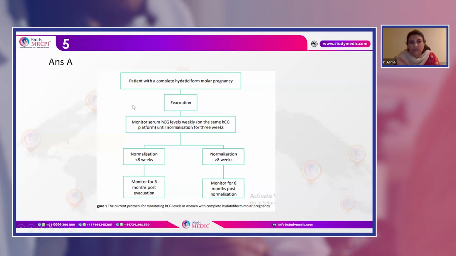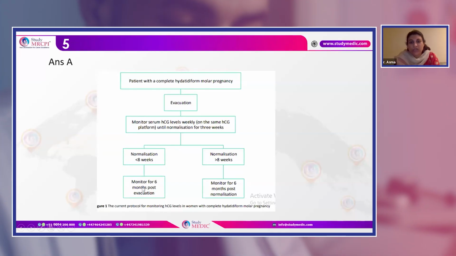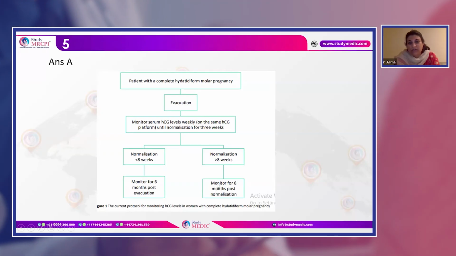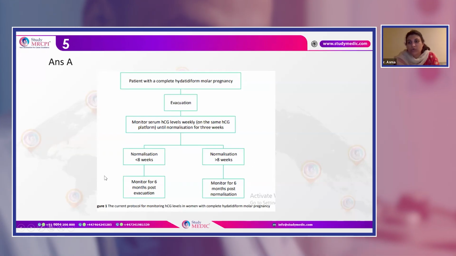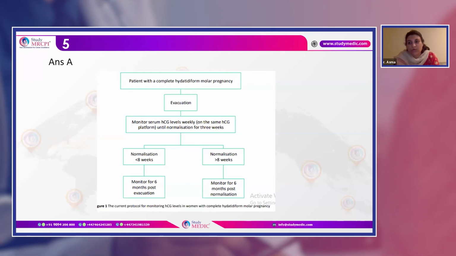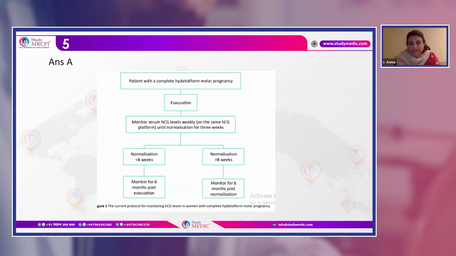That means you did the suction evacuation and it normalizes after suction evacuation, so you only need monitoring of the beta HCG level for 6 months after the procedure. Otherwise, you will monitor for 6 months post normalization. Only after the third normal value are you going to go for further monitoring of beta HCG for 6 months.